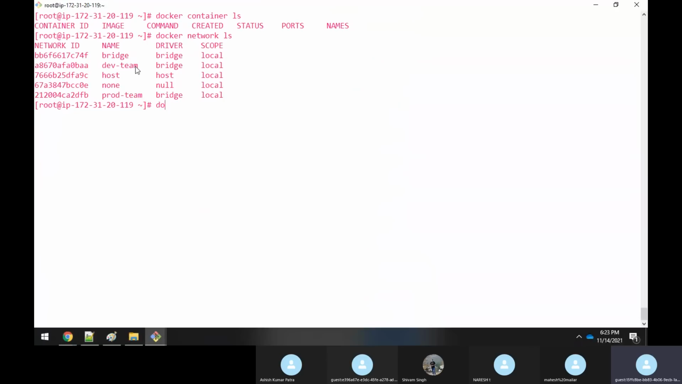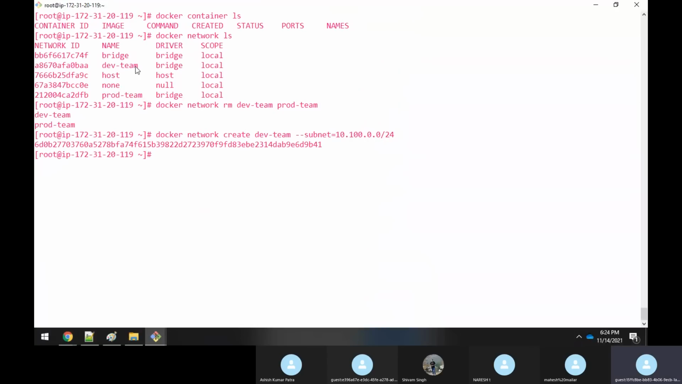So let me do one thing. Let me first remove these: docker network rm, specify dev-team and even prod-team. So I'm removing both of these bridges. Now I'm creating a fresh new one. docker network create dev-team. But here I need to give the subnet. To provide a subnet, I have to specify --subnet. What subnet are you providing? 10.100.0.0/24. Okay, I'm giving this subnet.